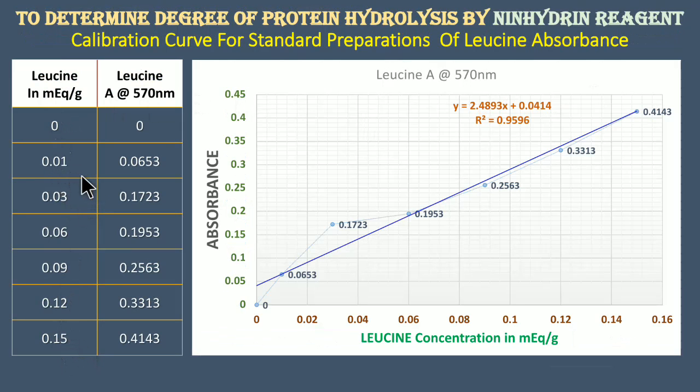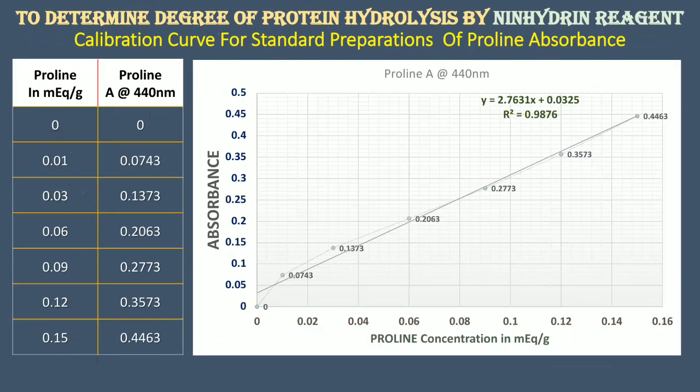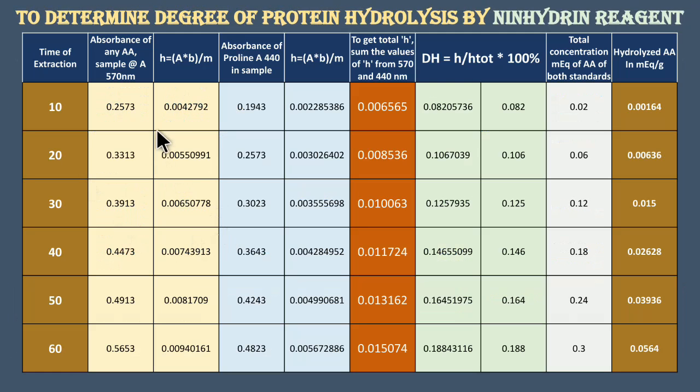So this has been added similar to the hydrolyzed values. We have added those standard concentration values.